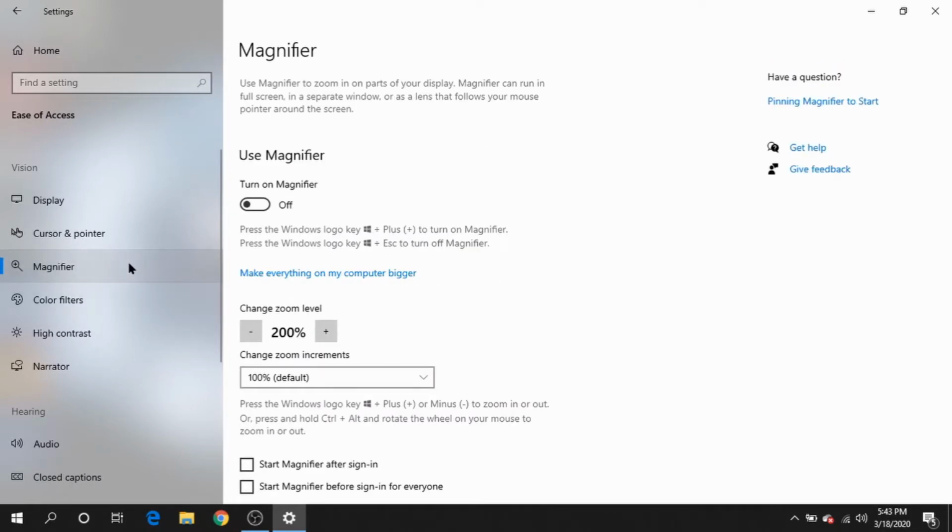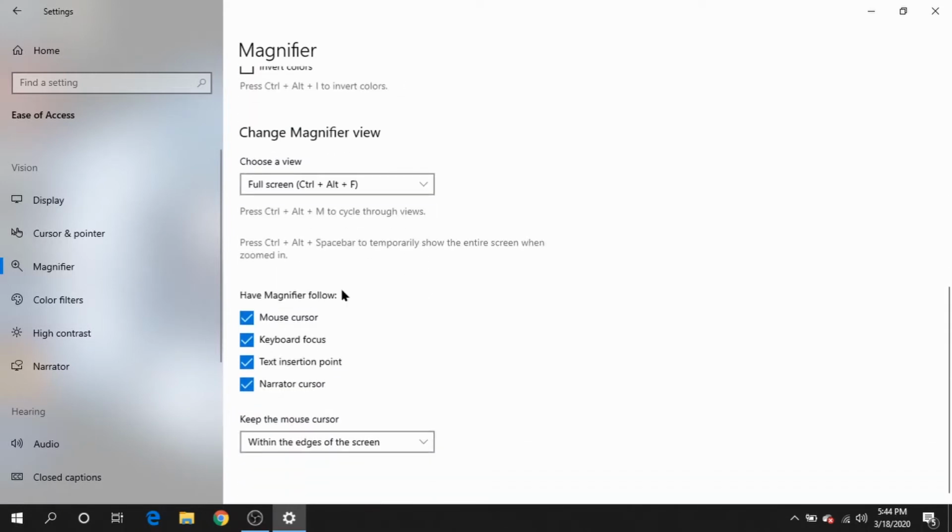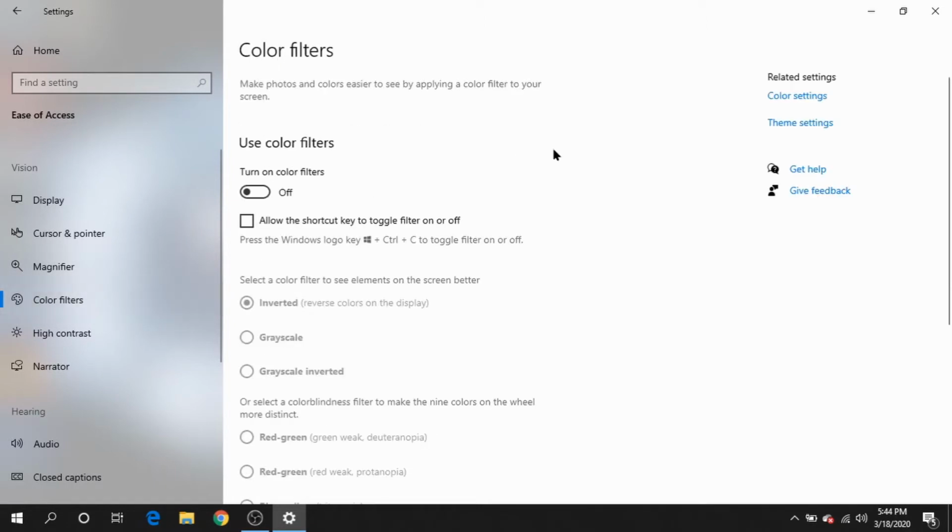Magnifier. This will allow you to magnify and zoom in on parts of your display. It even gives you settings on how much of a magnification you want it to have and some other cool magnification view settings.